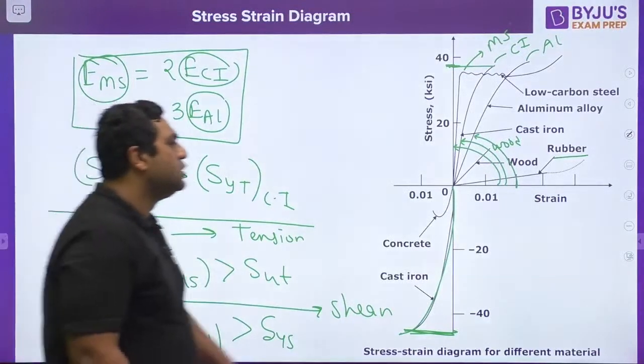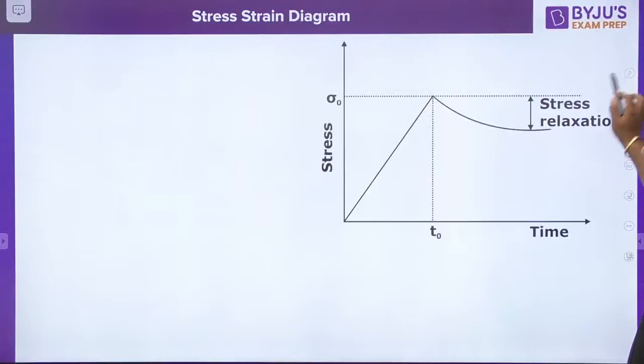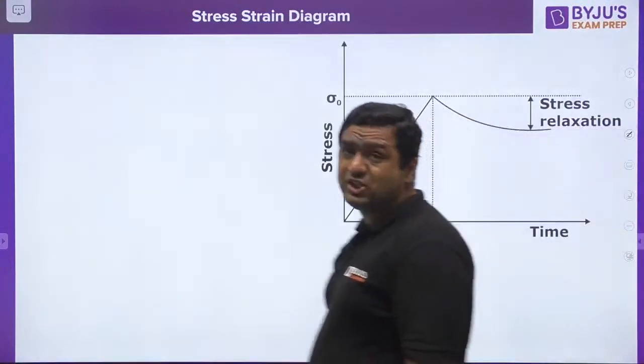Okay guys, so let us move to the next diagram. One by one we are going to discuss all the diagrams. My dear, this is about stress relaxation.